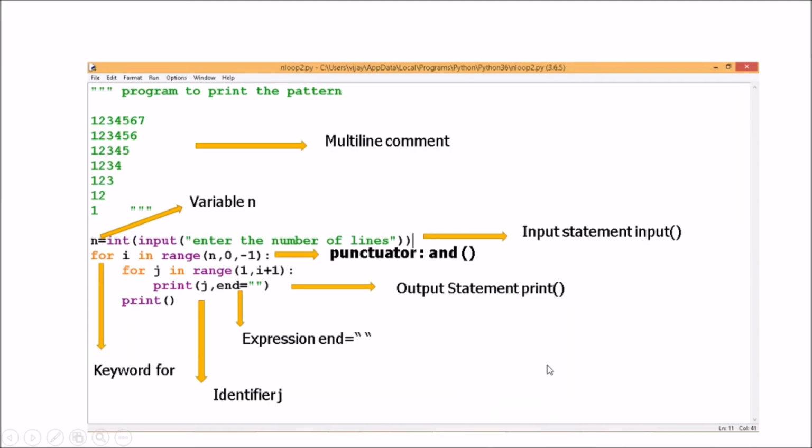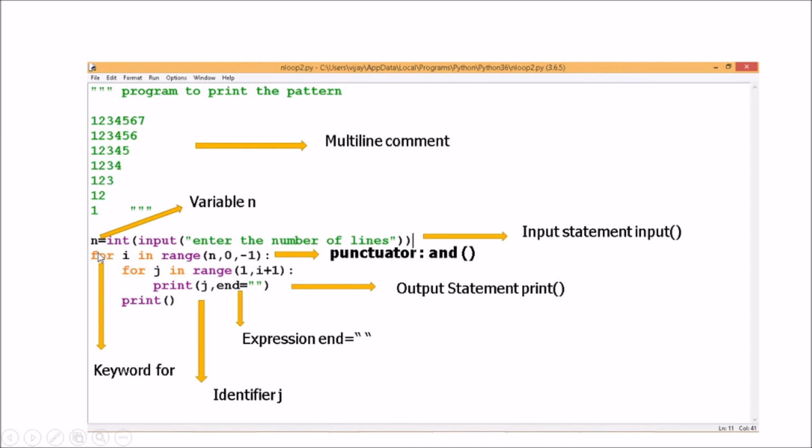This is a complete program in which various elements are highlighted. We have started the program with triple quotes, "program to print this pattern", and it ends with a triple quote. As the text starts with a triple quote, is written across multiple lines, and ends with a triple quote, all this green portion we see is a multi-line comment.